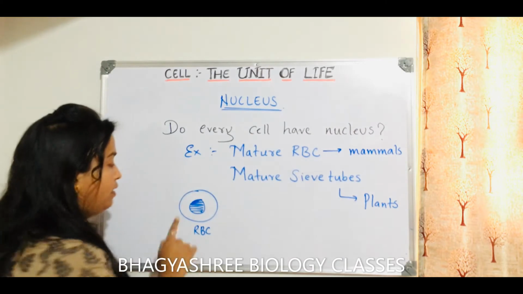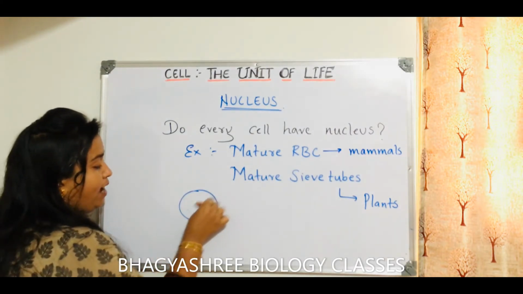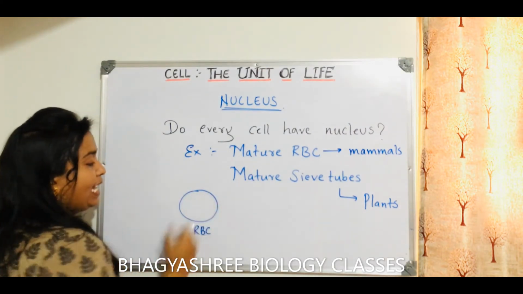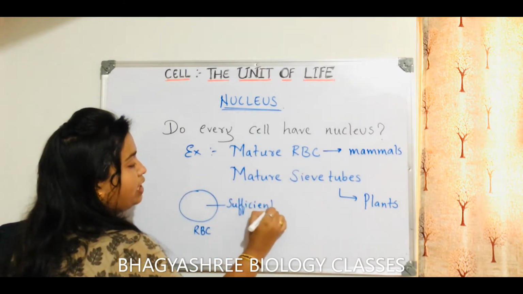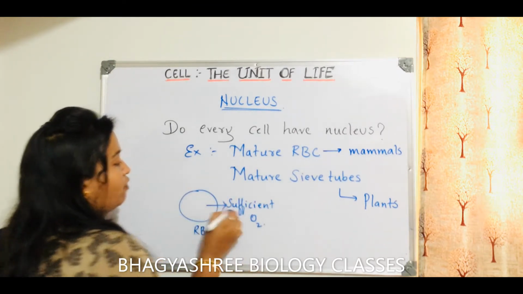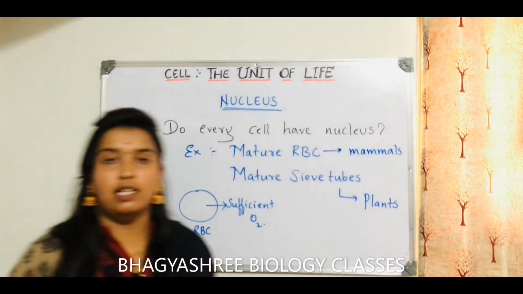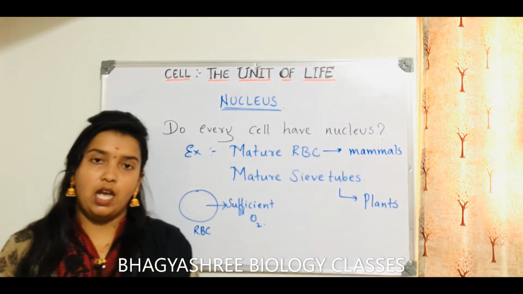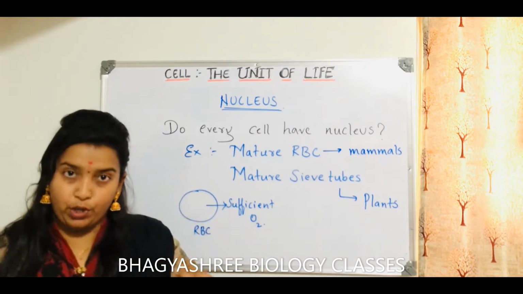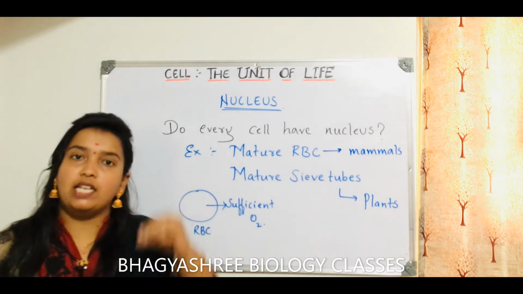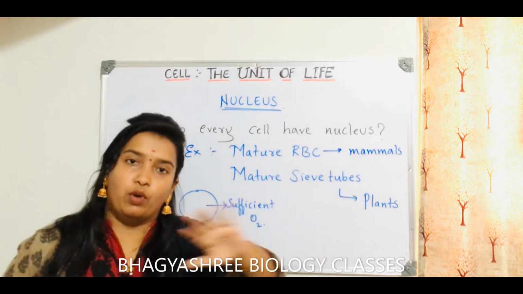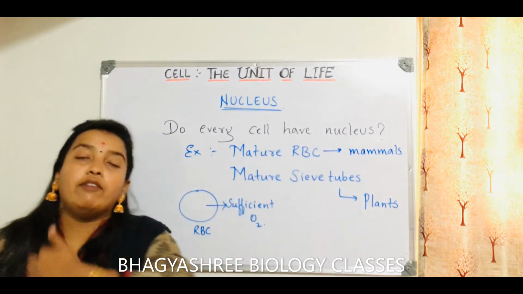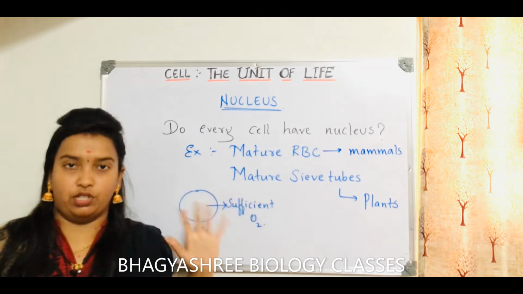That is why these mature RBC cells will not have a nucleus, so that they can carry sufficient oxygen. For this reason, mature RBC cells will not have a nucleus. That means when RBCs have been produced, during that time the nucleus will be there. But as they go on maturing, the nucleus is removed completely. Why? For the sake of carrying oxygen.